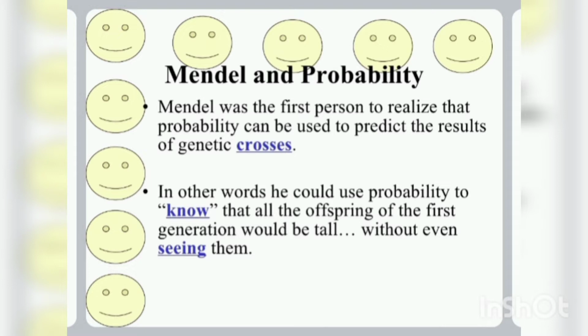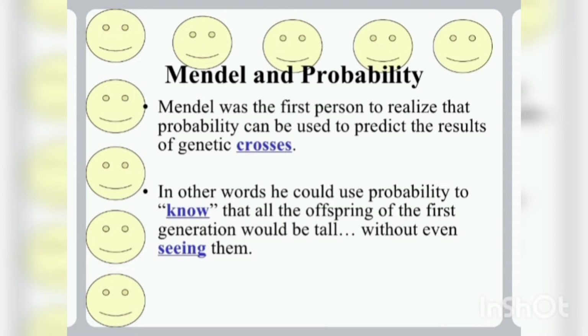Mendel was the first scientist to determine that probability is used in genetics. Mendel was the first person to realize that probability can be used to predict the result of genetic crosses. In other words, he could use probability to know all the offspring of the first generation would be tall without even seeing them. So by crossing the two breeds, what are the possibilities of getting different genes with different characteristics? Without seeing, he used the method called probability.